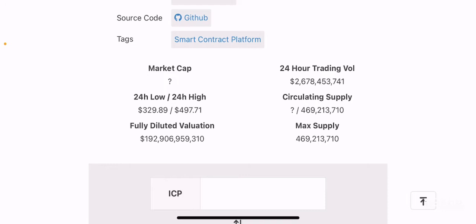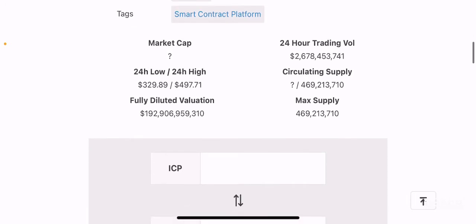Again, due to its extremely high liquidity, you can expect this token to quickly gain market cap pretty soon. If you are looking to do your own research and buy a token that can potentially perform well, then this token may be a good option for you, right? If you take the max supply, as we saw, it's currently 469 million tokens as of yesterday, and the circulating supply is somewhere around 125 million tokens.